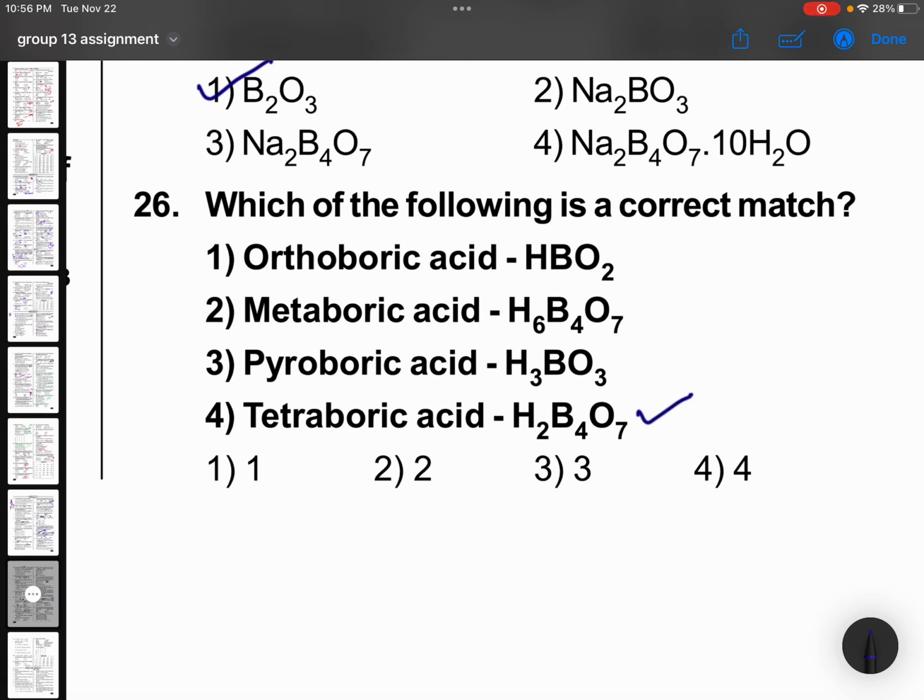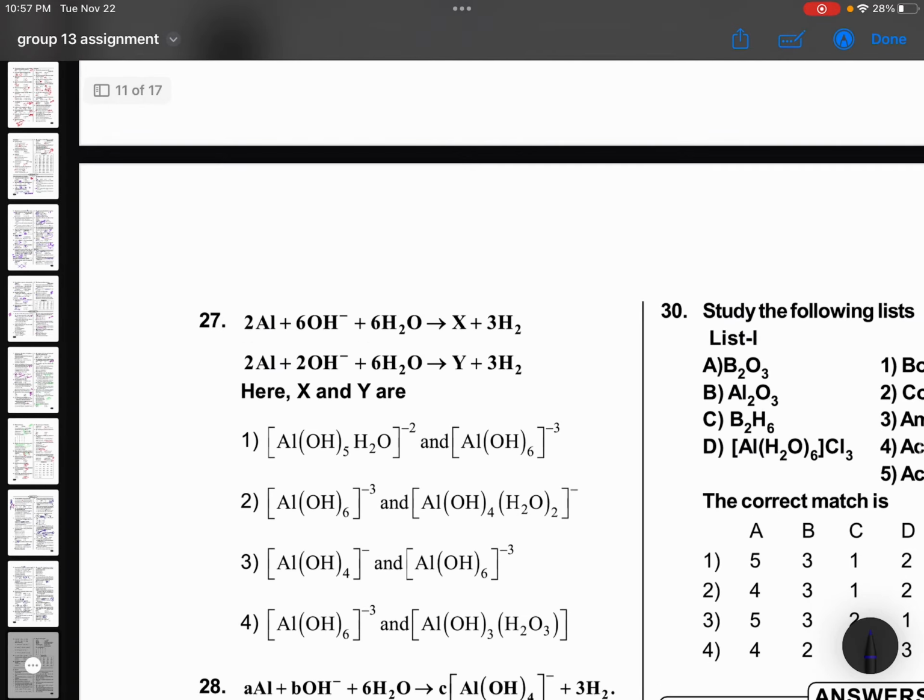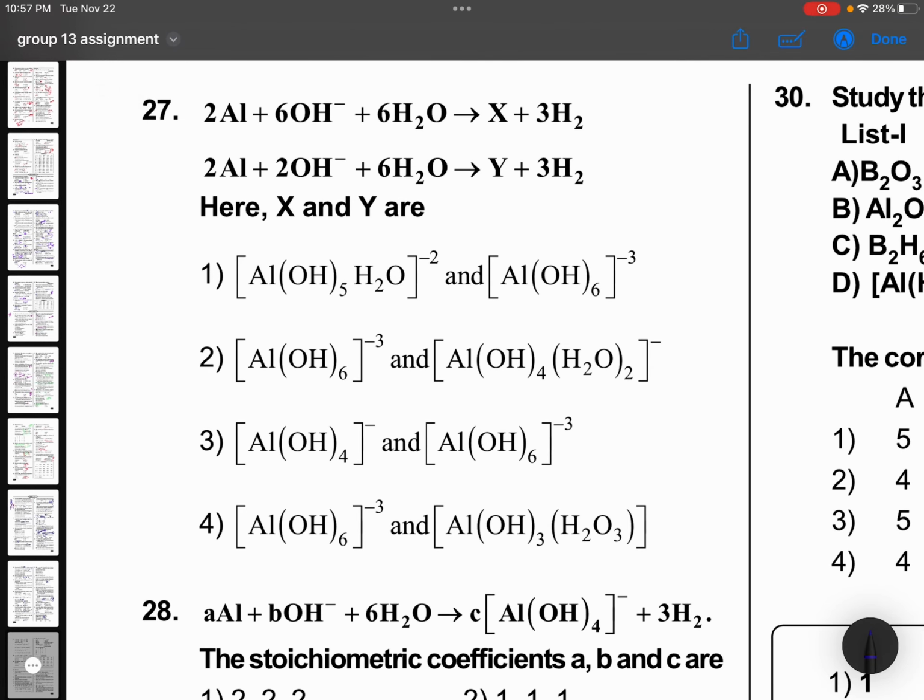Okay, now this is orthoboric acid. This is metaboric acid. Maybe this is pyroboric acid. Al plus 6OH minus means here OH minus is less, here OH minus is more. So this is concentrated, this is dilute: with concentrated it is borate and with dilute it is metaborate. So 27th, this is the right option.